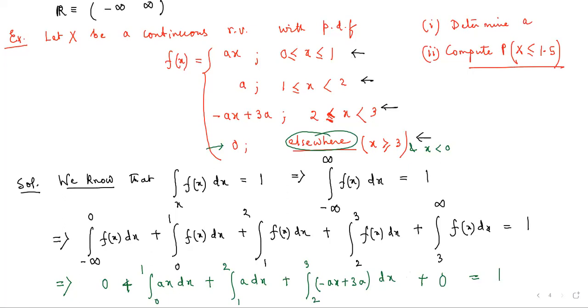Just, we have time, we have 8 minutes. Do this quick integration and tell me what value is coming. I have the value with me, so if you give me the right answer, I can verify it. Please tell me, if I integrate this quantity, what is the value of a? What value are you getting? I'm waiting for your reply. Just make it fast, because this is the only session that we are doing right now. After this session ends, you are not going to join once again today, because you have another session from 4 p.m. So just quickly tell me what is the value of a.